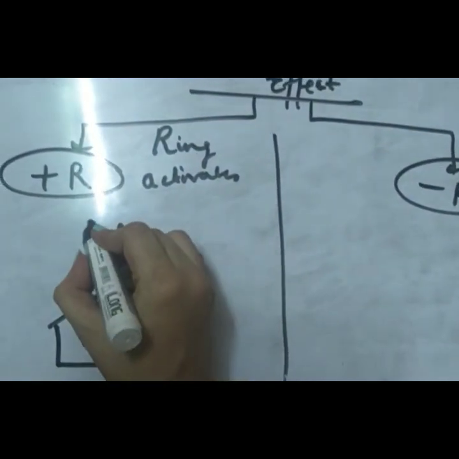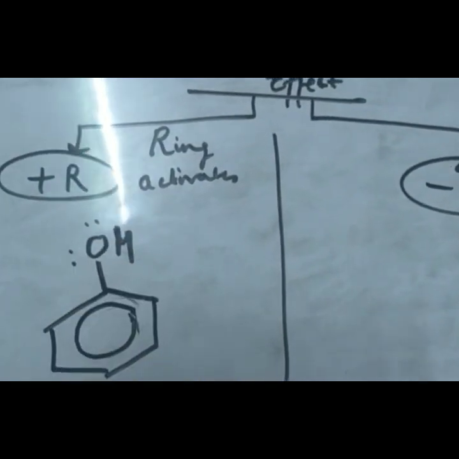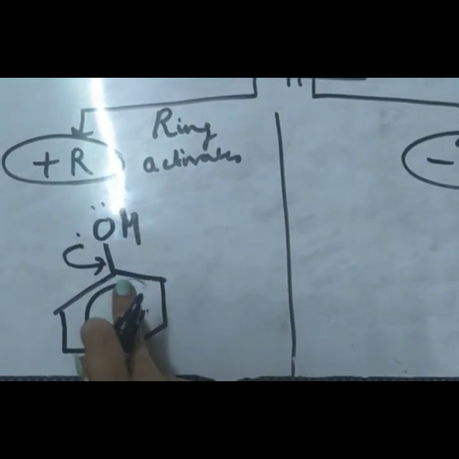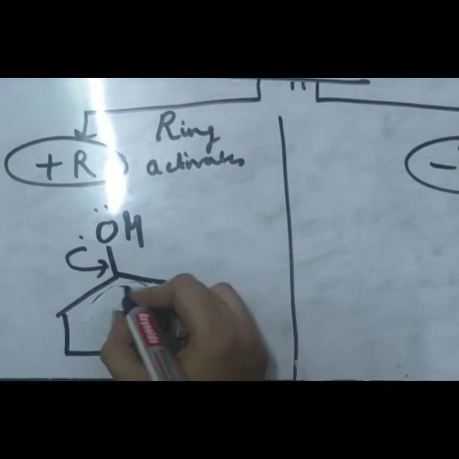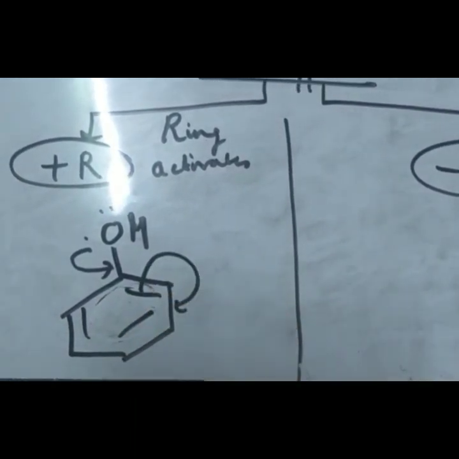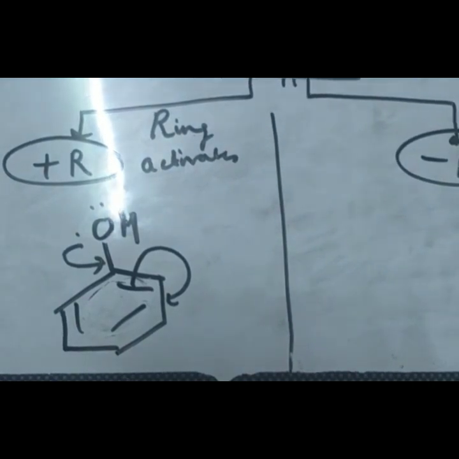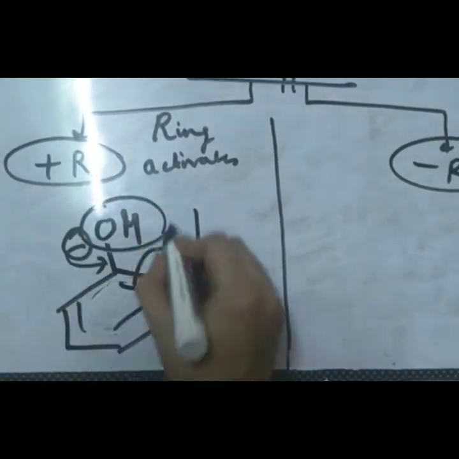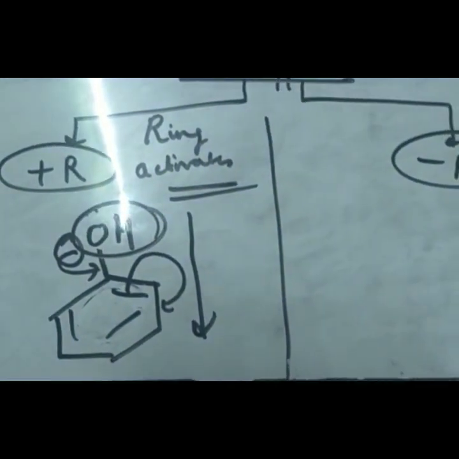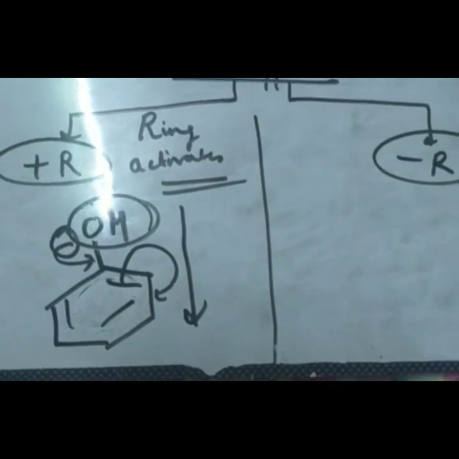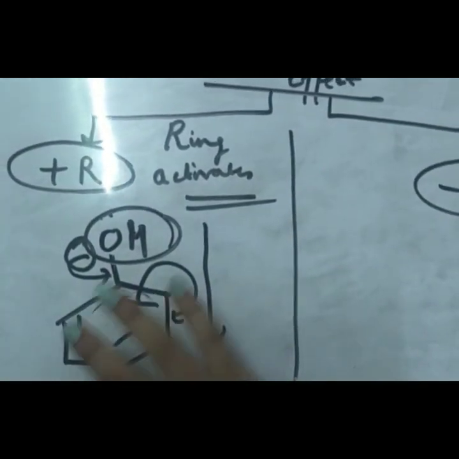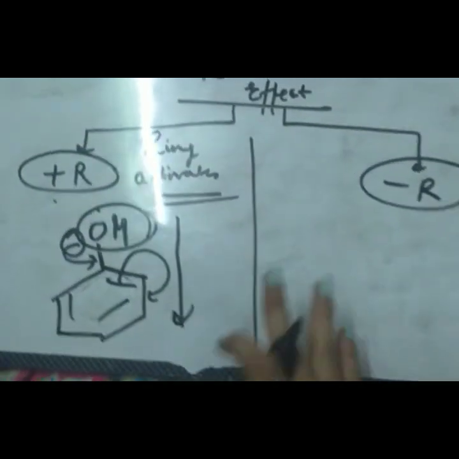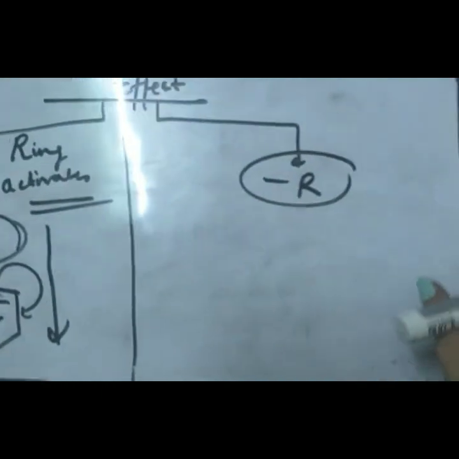Since hydroxide has 2 lone pairs, a lone pair can go into the ring and the bond shifts. Since the electron density is moving into the ring, this OH group will be considered a ring activating group. That means it is donating electrons to the ring, so it is a plus R group. I will discuss all of them in a while.